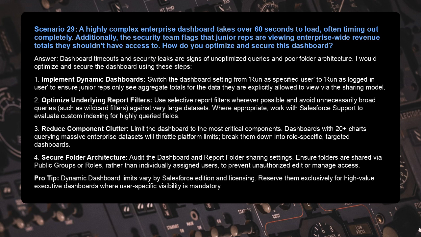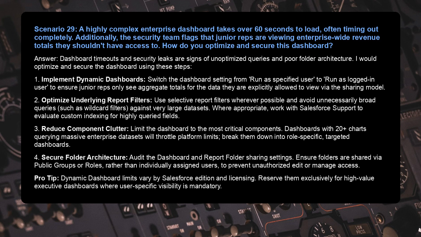1. Implement dynamic dashboards. Switch the dashboard setting from Run as Specified User to Run as Logged In User to ensure junior reps only see aggregate totals for the data they are explicitly allowed to view via the sharing model. 2. Optimize underlying report filters. Use selective report filters wherever possible and avoid unnecessarily broad queries such as wildcard filters against very large datasets. Where appropriate, work with Salesforce support to evaluate custom indexing for highly queried fields.